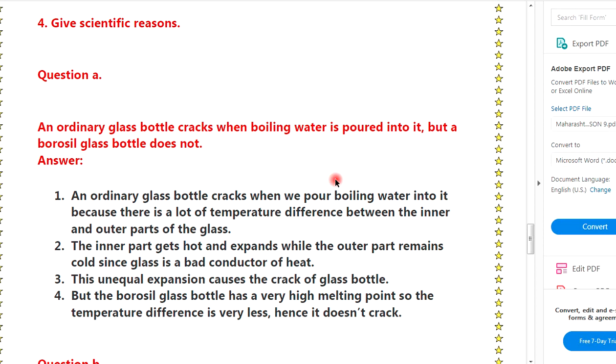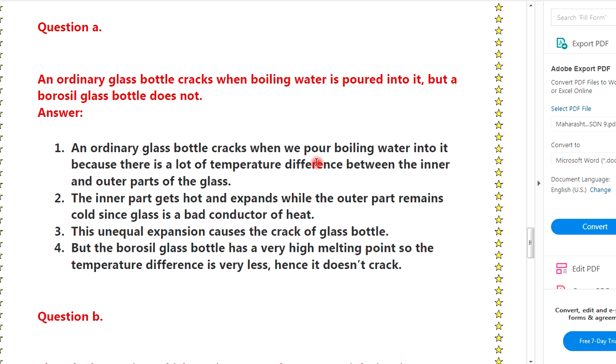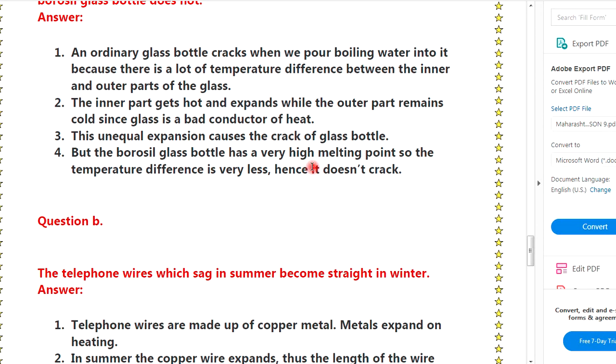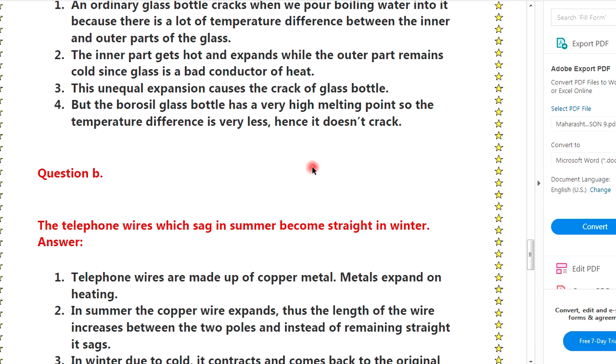An ordinary glass bottle cracks when we pour boiling water into it because there is a lot of temperature difference between the inner and outer parts of the glass. The inner part gets hot and expands while the outer part remains cold, since glass is a bad conductor of heat. The unequal expansion causes the crack of the glass bottle, but the Borosilicate glass bottle has a very high melting point, so the temperature difference is very less, hence it doesn't crack.